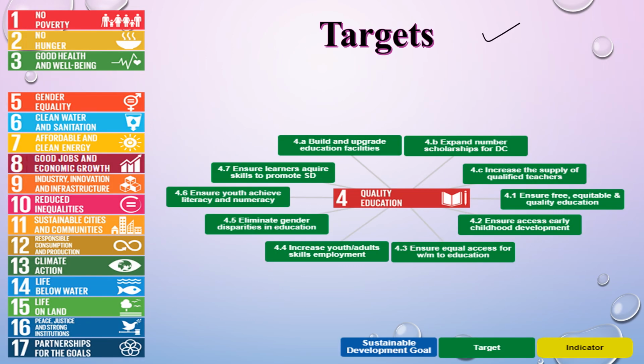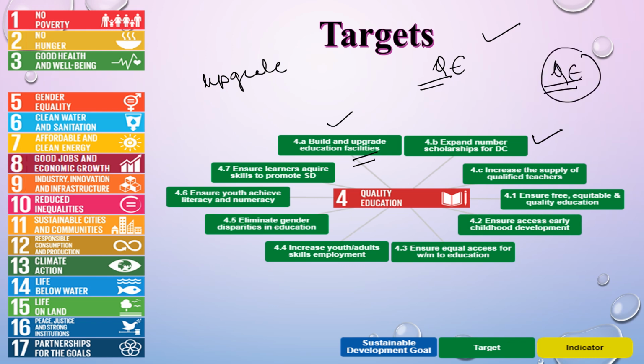Now, these are the targets which are to be achieved under quality education. So, firstly, how will we achieve it? Build and upgrade education facilities. We need to upgrade the education facilities which are there. Expand the number of scholarships so that everyone could be able to get education. Increase the supply of qualified teachers. There is a lack of qualified teachers, so we need to increase their supply so that we can ensure quality education.